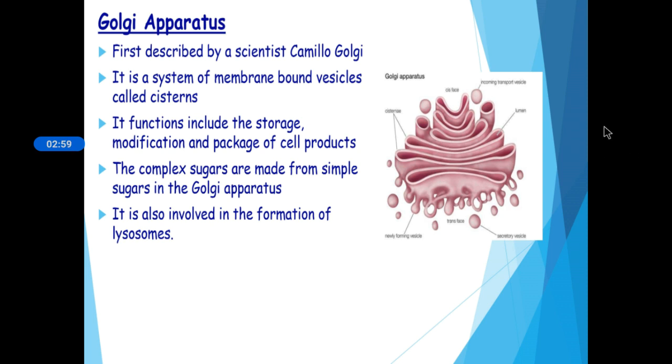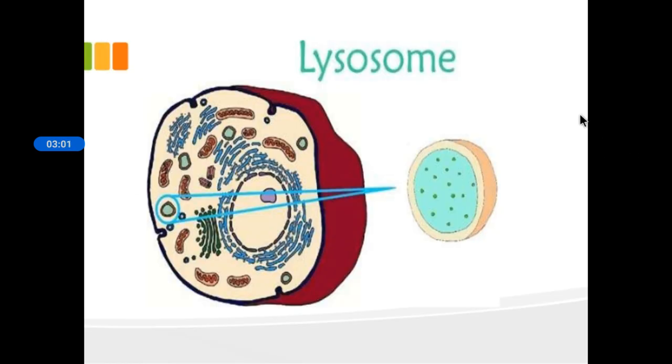Next, we are going to discuss another cell organelle which is known as lysosomes. What is that? We know that in our body also waste will be generated, right? In the same way, in a single cell also waste will be there. So this waste should be removed from the cell. That is being done by the cell organelle lysosomes.